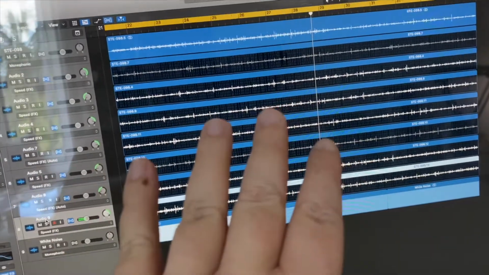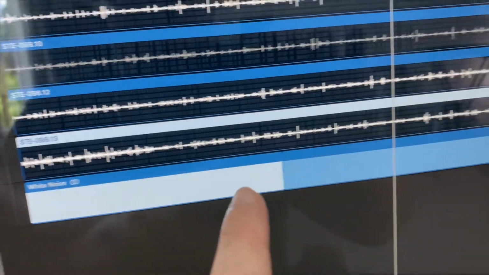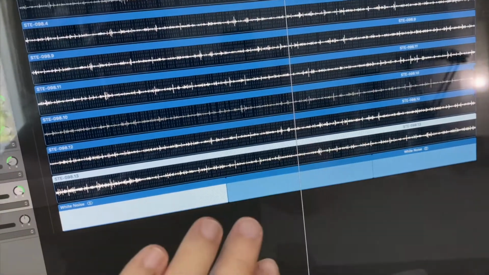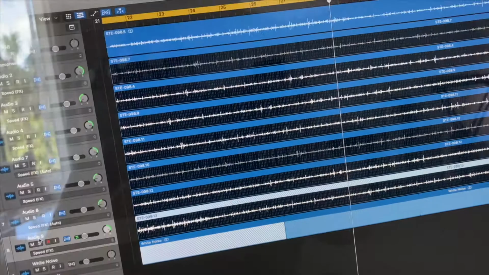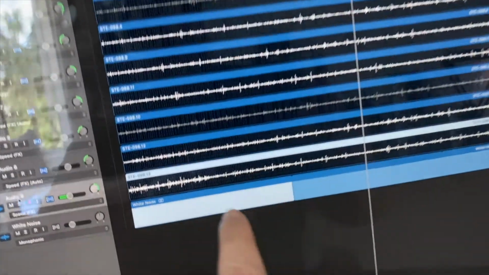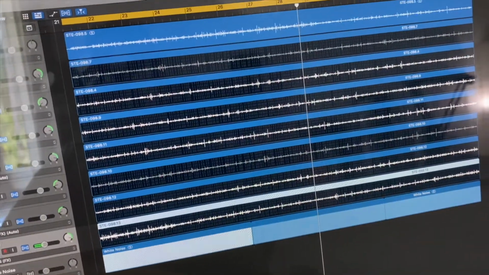Now to fill out the sound and bring all of these tracks together, on the bottom here we have white noise. Now this is EQ'd to bring down some of those bright frequencies a little bit, so you just kind of have this ambient mid-tone hiss underneath all the trickling water.